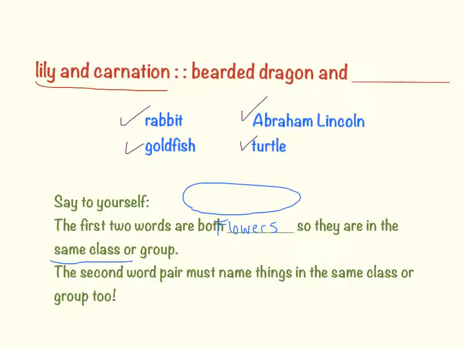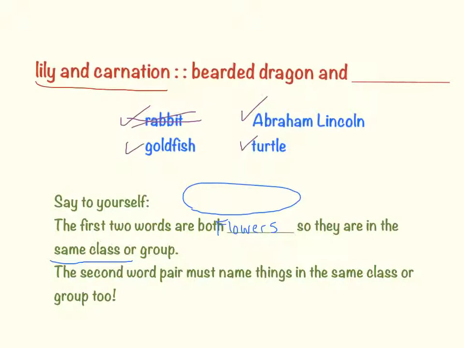It's very important to read all of your possible answers when you're working with analogies and analyze each one. So bearded dragon and rabbit. I'm going to say they have very little in common. Rabbits have hair, they hop, they run really fast. Bearded dragons have none of that, so I'm going to cross out rabbit.